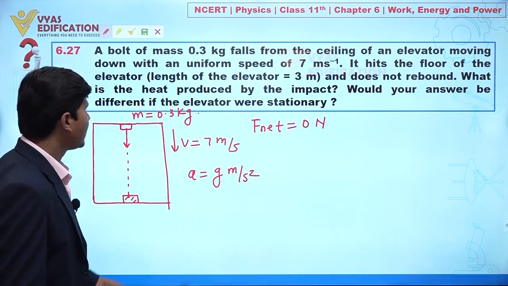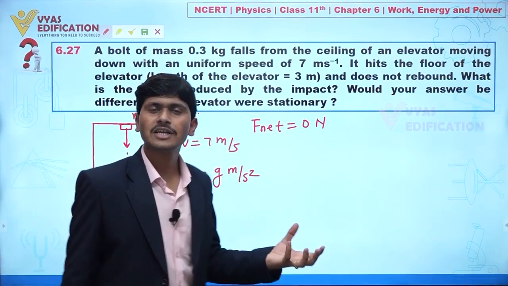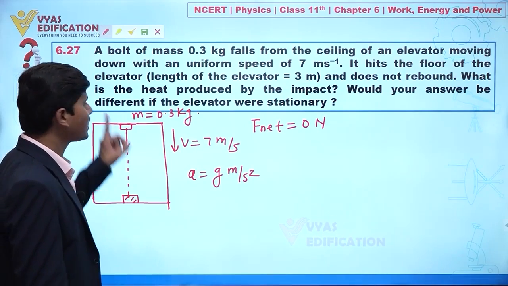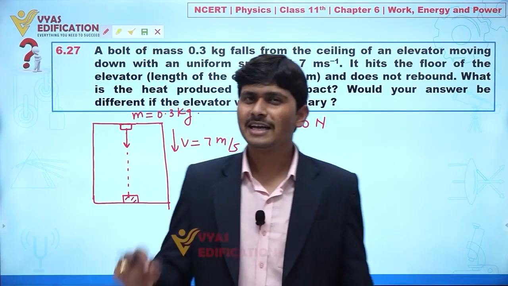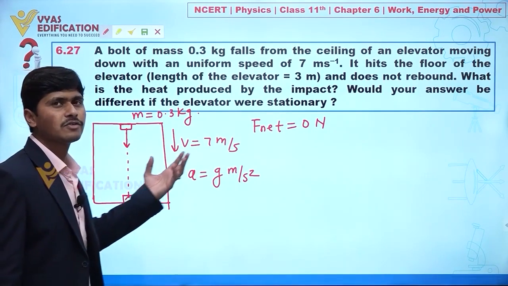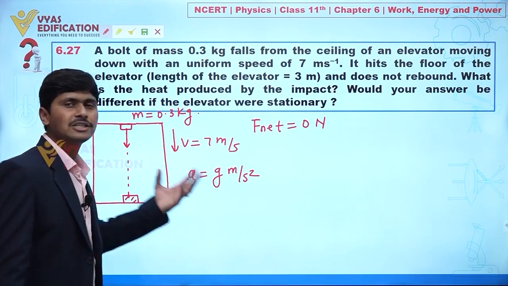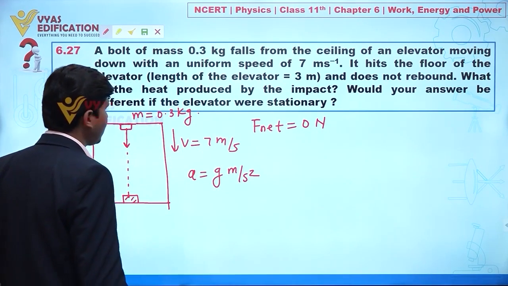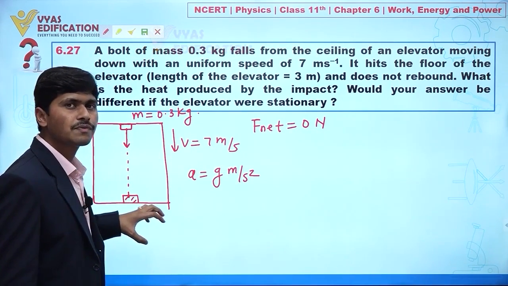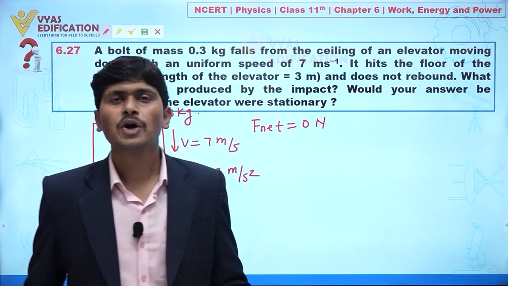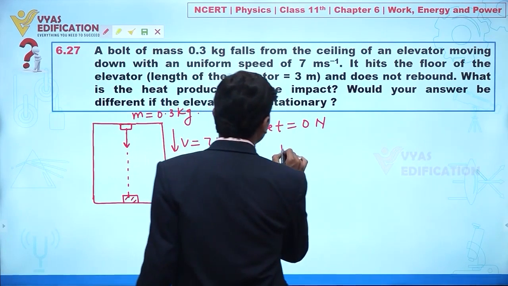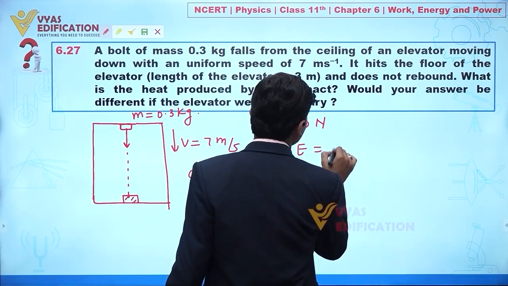Clear everyone? Let's suppose this lift or elevator moves with some acceleration a in a downward direction. At that time we should apply one pseudo force in the upward direction, and the net effective g is given by g minus a. But here we have uniform speed, so the acceleration is g meter per second square. Now when this bolt is falling and striking the floor and not rebounding, it means all the potential energy of this bolt is converting into heat.